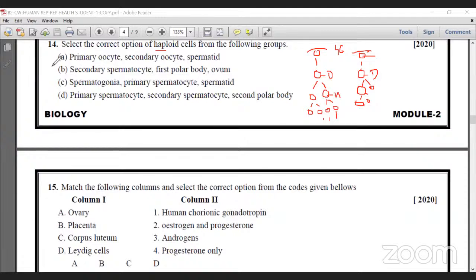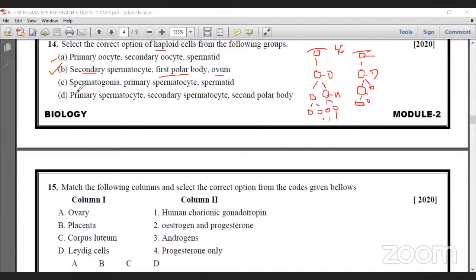The primary oocyte is diploid. That is wrong. That's why it is wrong. Directly we move on to B. Secondary spermatocyte, that is haploid. First polar body, they are also haploid. Ovum is already haploid. So I think B is the correct answer.